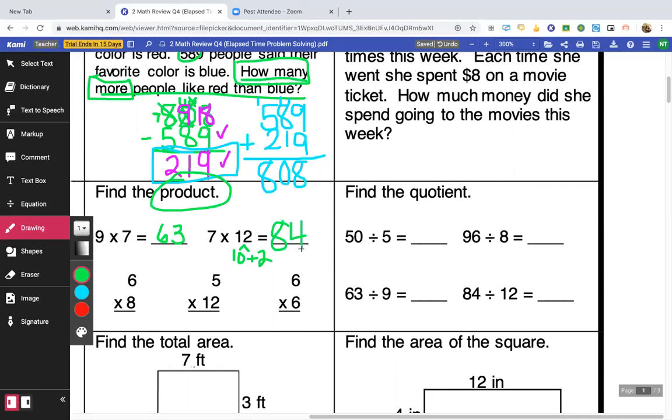Okay. 7 times 10 would have been 70, and 7 times 2 is 14, and 70 plus 14 is 84. All right, 6 times 8 is 48. 5 times 12 is 60. And 6 times 6 is 36. Okay.